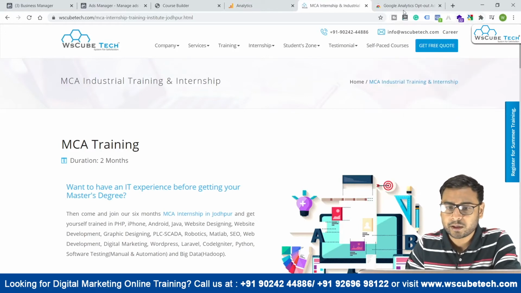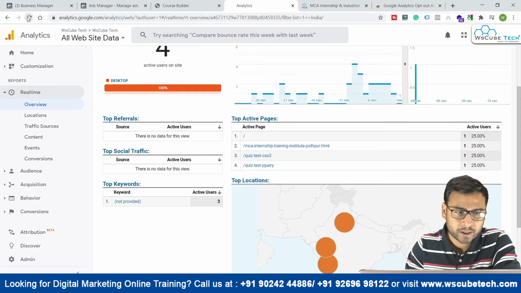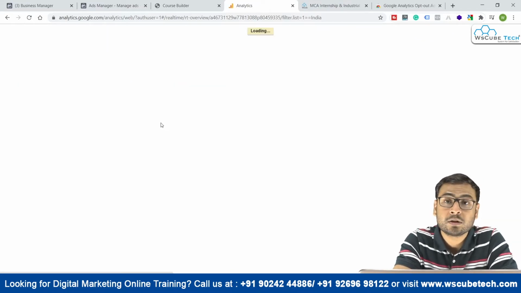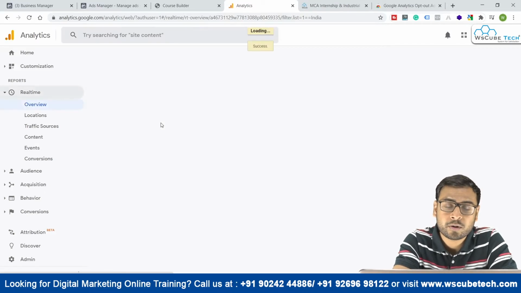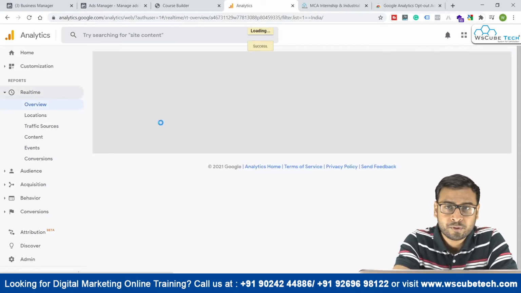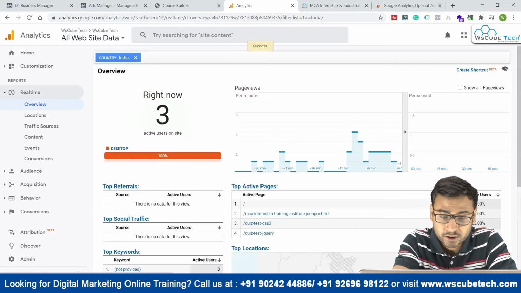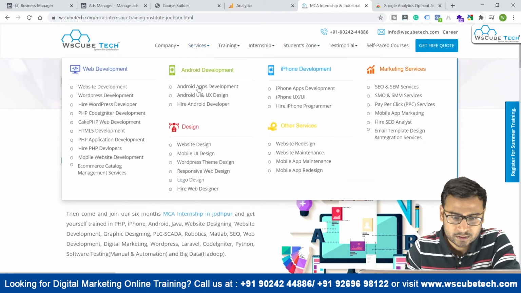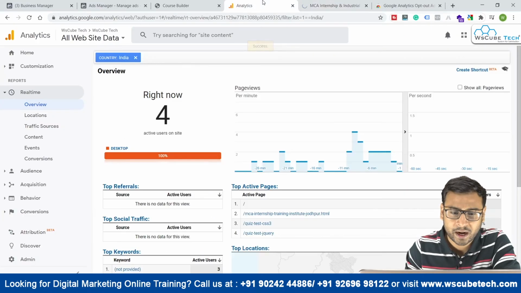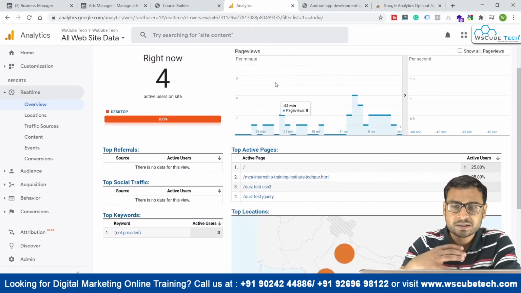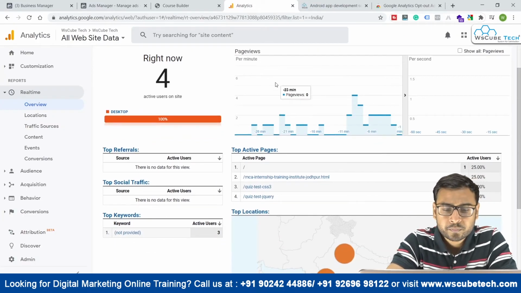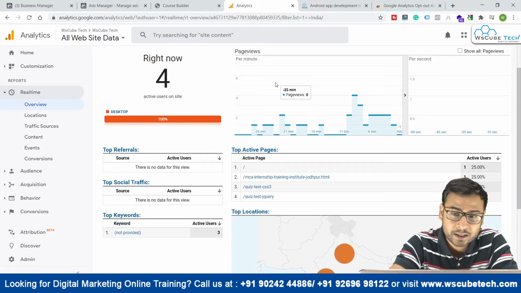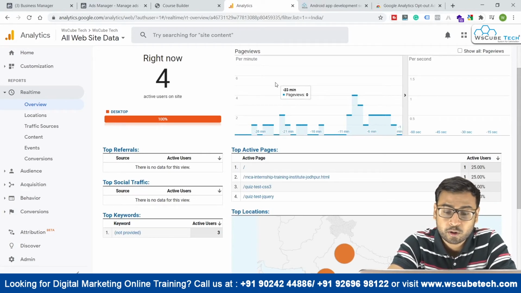Once we activate it and come back here, let me refresh this. You will see that this time the data is not flowing, and we will not be able to identify our visits in Google Analytics. Let us go to another page, Android app development, and see whether our browser is sending the information to Google Analytics that I am visiting Android app development.